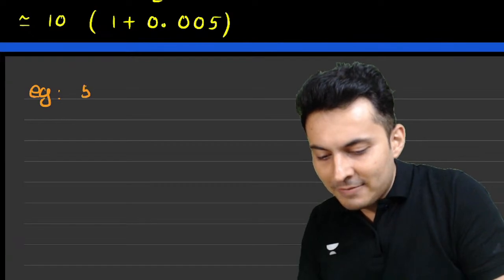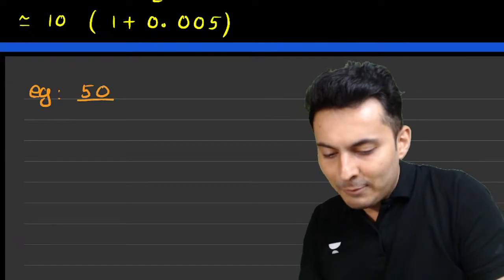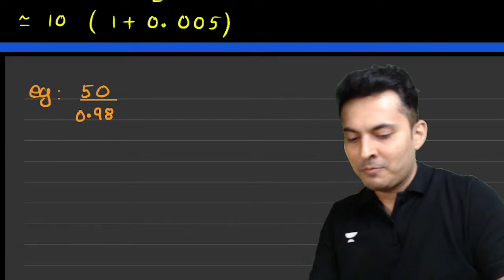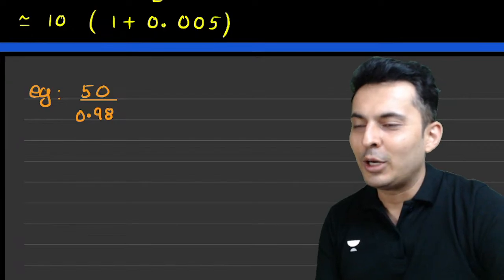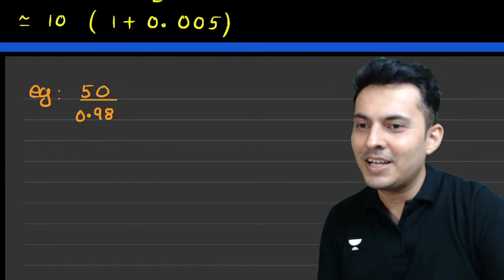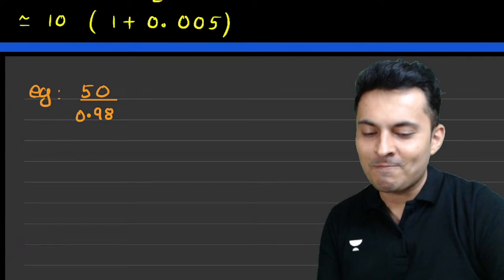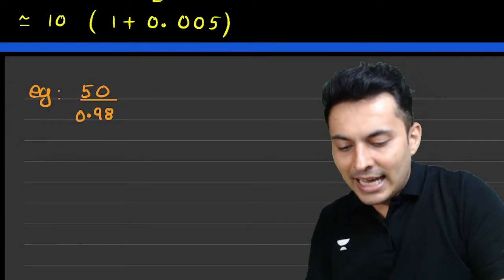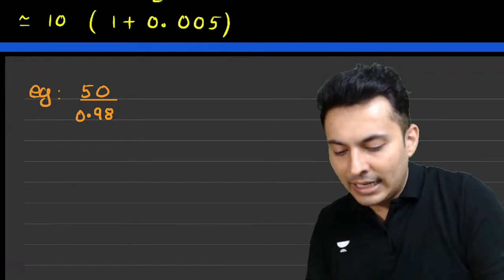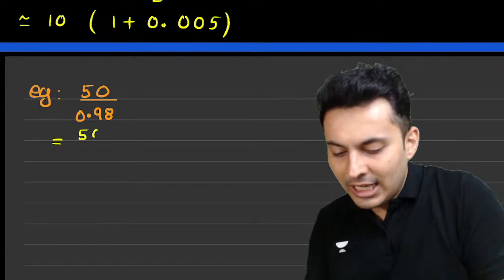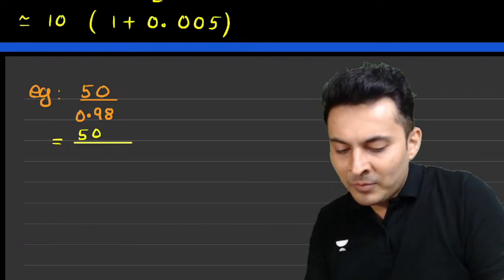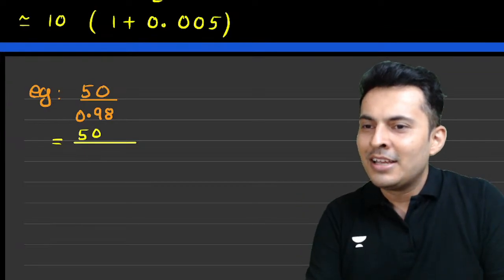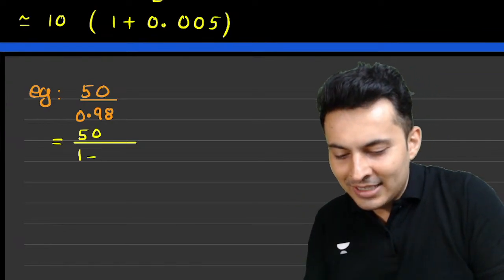Yes, so imagine 50 divided by, let's say, 0.98. You will be like, sir, I have to do division, what do I do now? I'll tell you something, we can play around with this. Let's manipulate this. Can I write this 50 by 0.98 as 50 over 0.98, and can I write 0.98 as 1 plus something or 1 minus something? Yes, definitely: 1 minus 0.02.